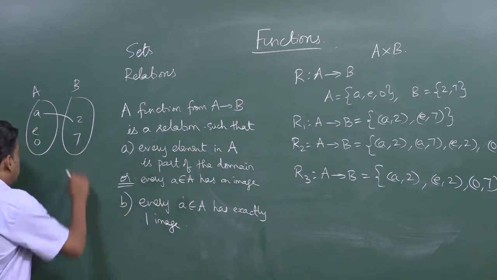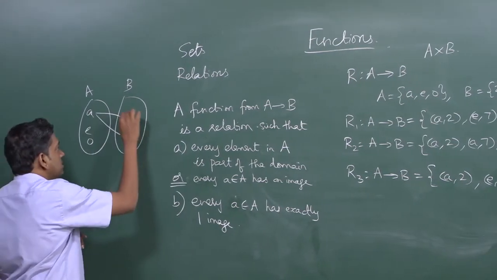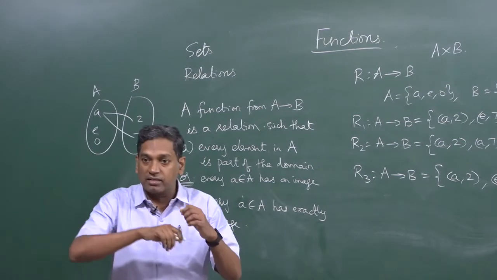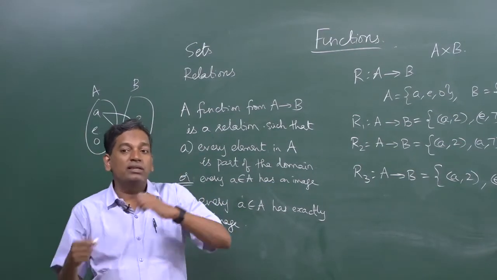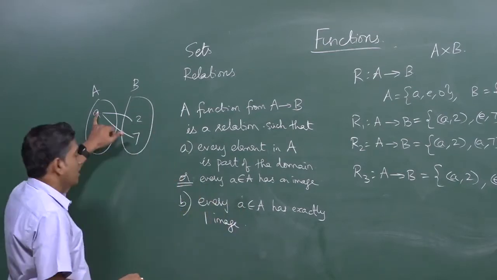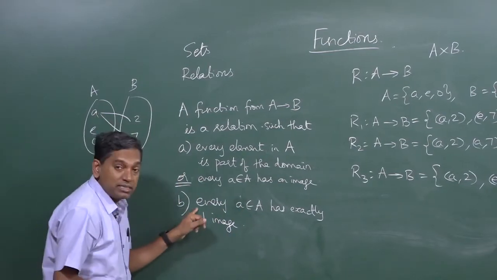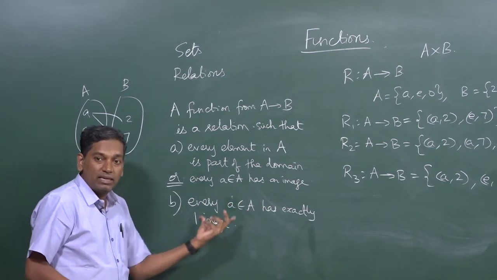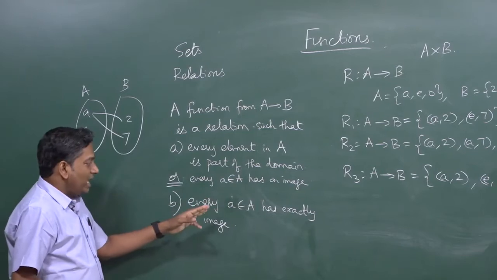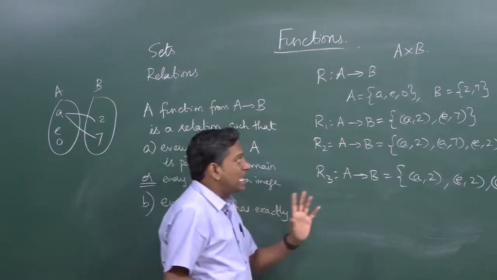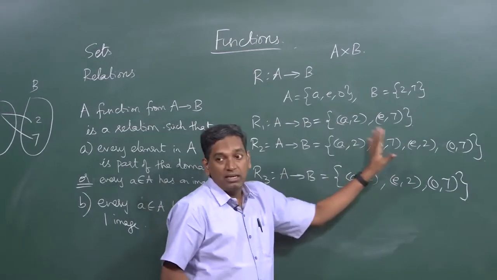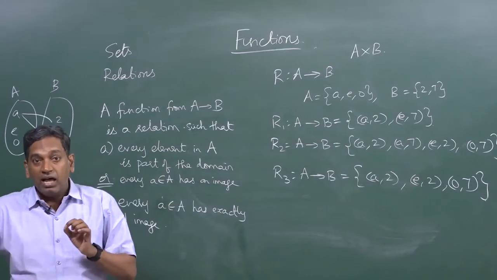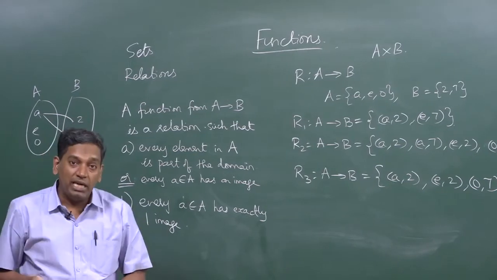For example, if a is connected to 2 and a is also connected to 7, we say a is related to 2 and a is related to 7, then both 2 and 7 are images of this small a. But the second condition says every element must have exactly one image. That means every a must occur exactly once in the relation. For example, if (a, something) is there, another (a, something) should not be there.